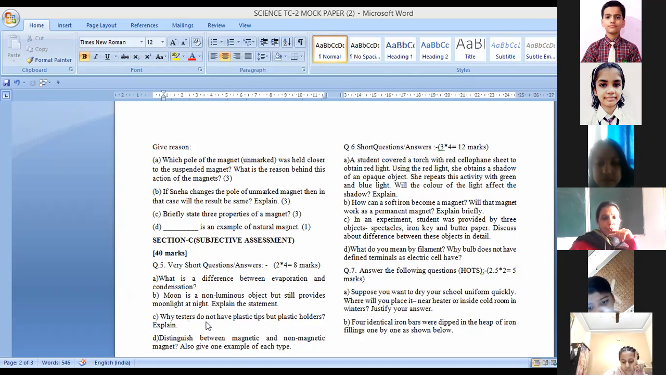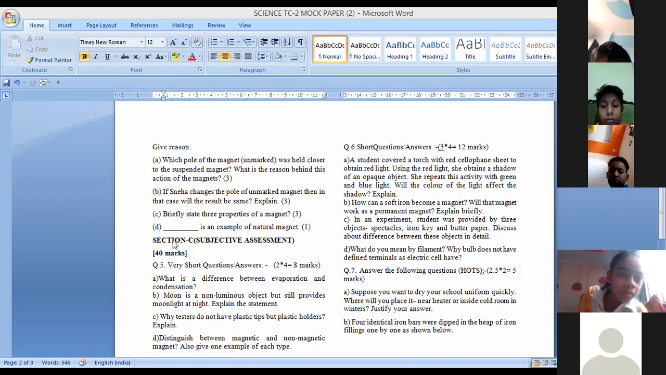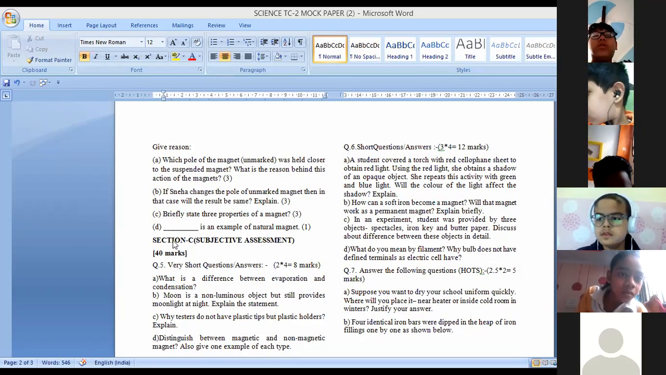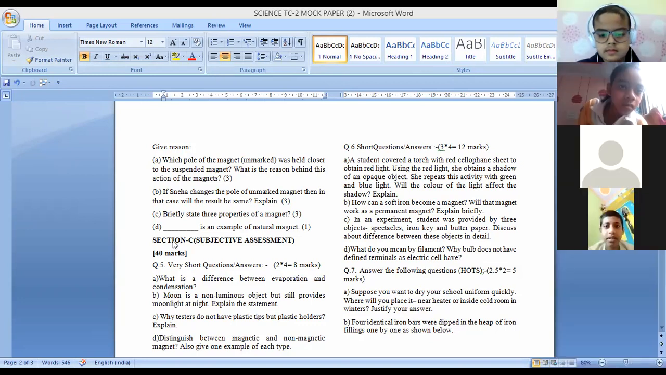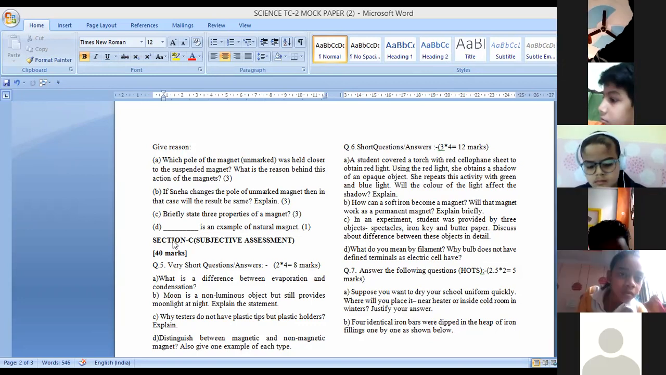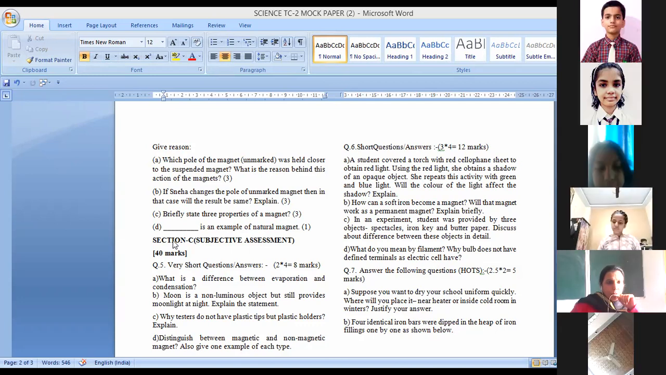So testers are used to check whether the current is flowing in the circuit or not. That's why the tip is not made of plastic and the handle is made of plastic, because plastic is an insulator. We do not want the electric current to flow through the handle. Next, distinguish between magnetic and non-magnetic materials. Also give one example of each. You may raise your hand if you know the answer, with the examples.